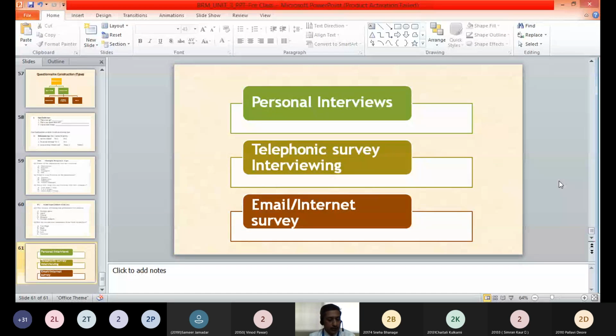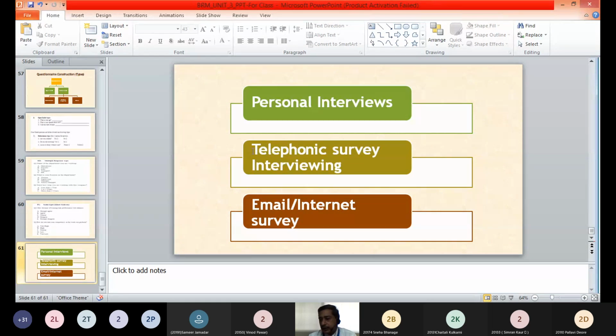The advantage of this method is that it is very easy to collect responses. By remaining at one place, the researcher can take responses of people from different places. It is a cost-effective method wherein very little cost is required.